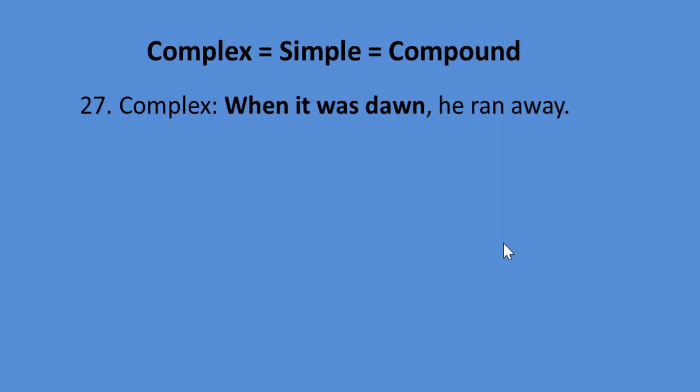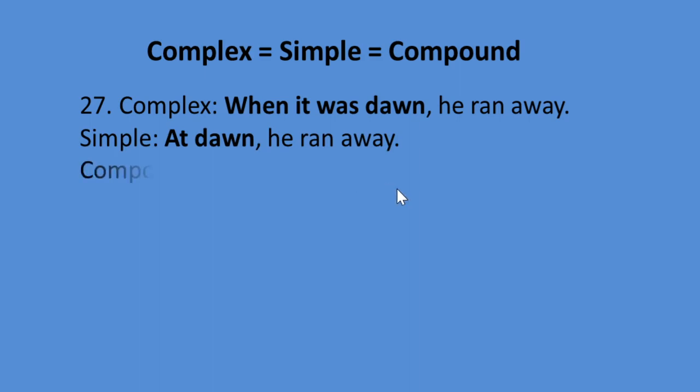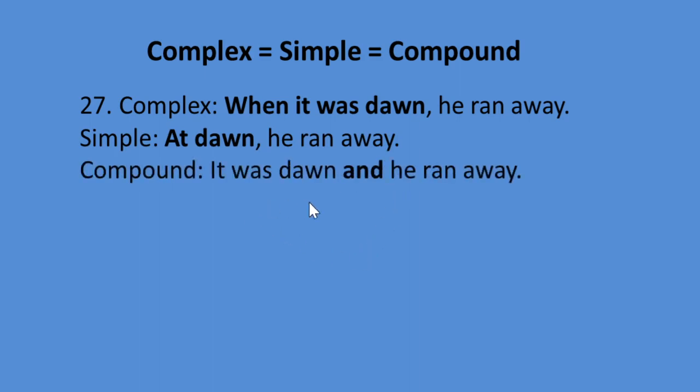Look at the 27th rule, complex sentence. When it was dawn, he ran away. Simple sentence. At dawn, he ran away. Compound sentence. It was dawn and he ran away. Look at the complex sentence. It contains when. When is an adverb of time. Look at the timer, dawn.